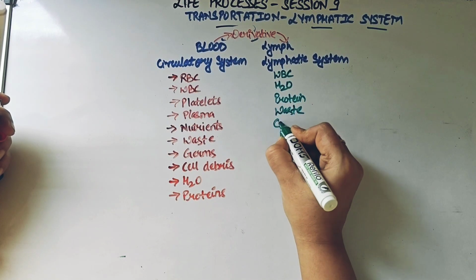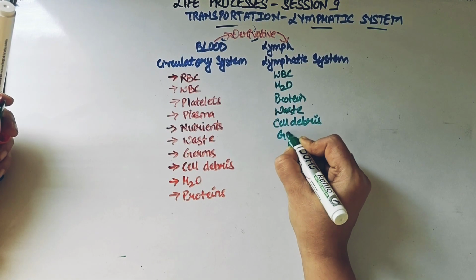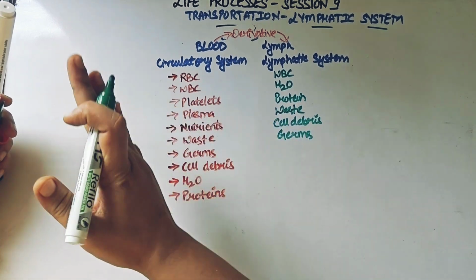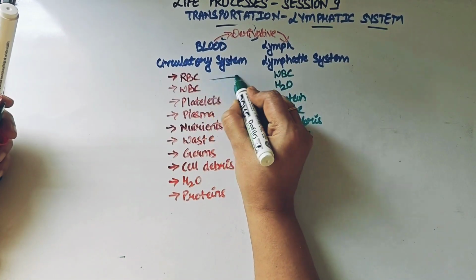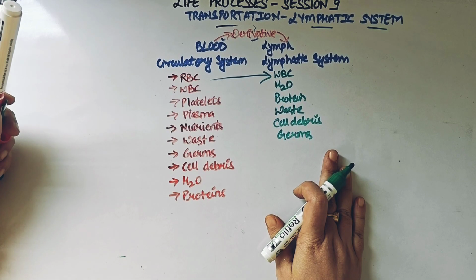waste, the materials like cell debris, and the materials like germs, these are also the part that gets derived from the blood, and in a way it is making another fluid in your body which is known as the lymph.